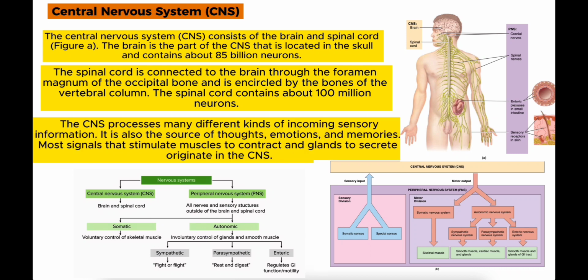The CNS processes many different kinds of incoming sensory information. It is also the source of thoughts, emotions, and memories. Most signals that stimulate muscles to contract and glands to secrete originate in the CNS.